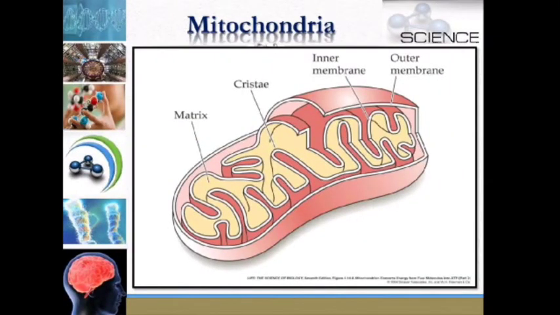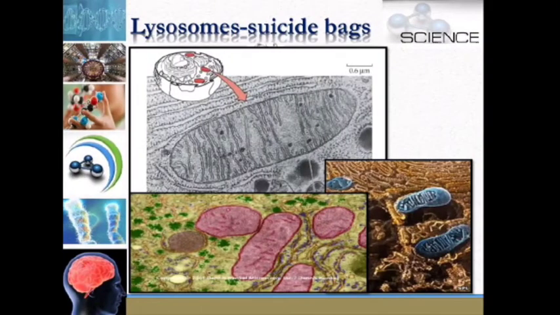So this is the structure of mitochondria. You can see the labels: matrix, cristae, inner membrane and outer membrane. So lysosomes are called suicide bags of the cell.